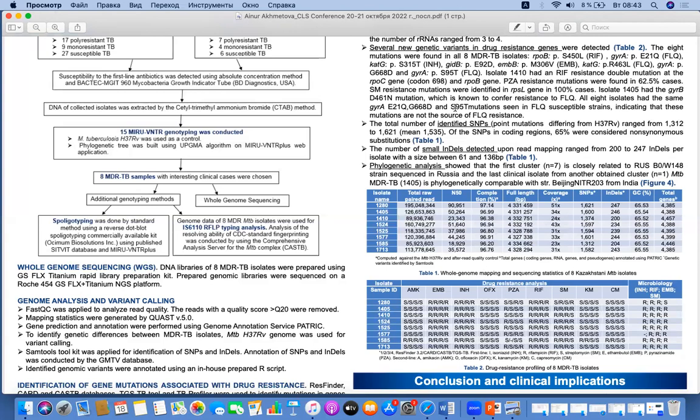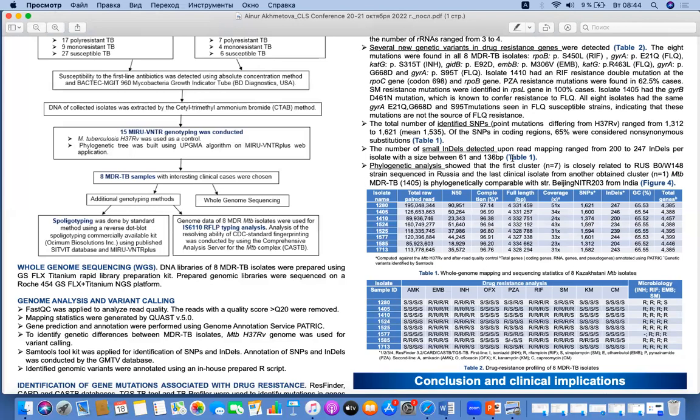This is a second line antibiotic, but one isolate had an additional mutation in the gyrB gene, which is known to confer resistance to fluoroquinolone, the second line antibiotic.